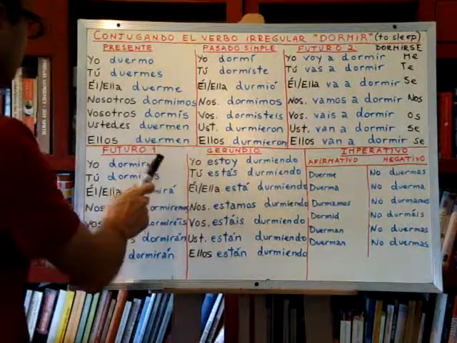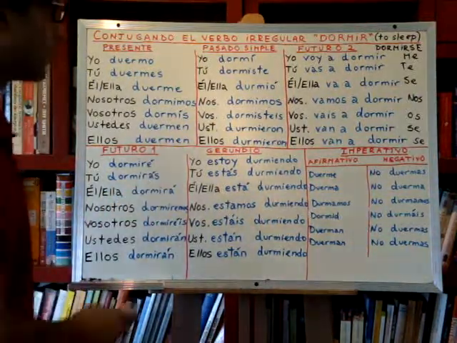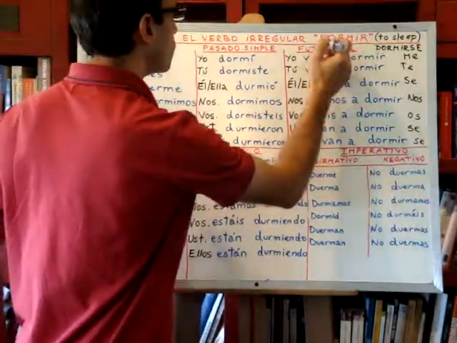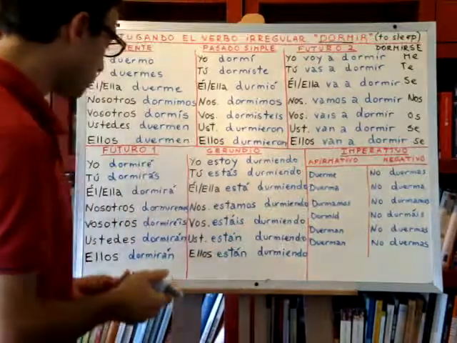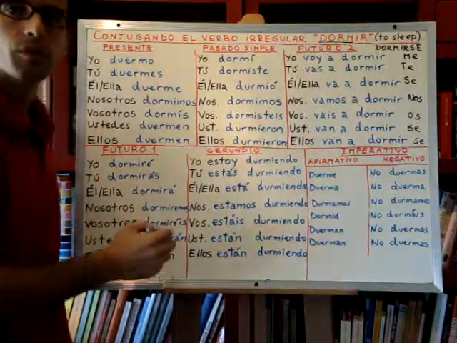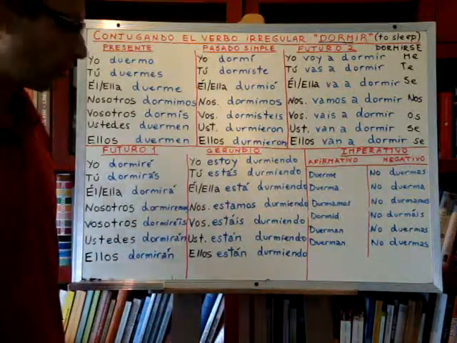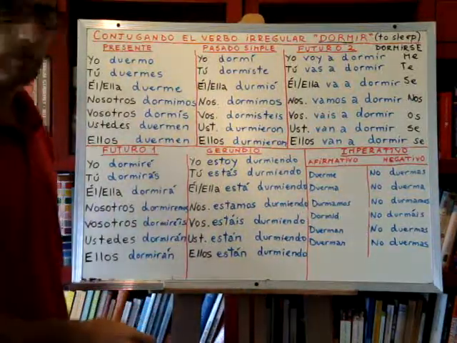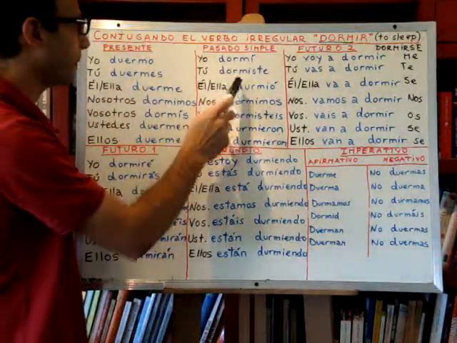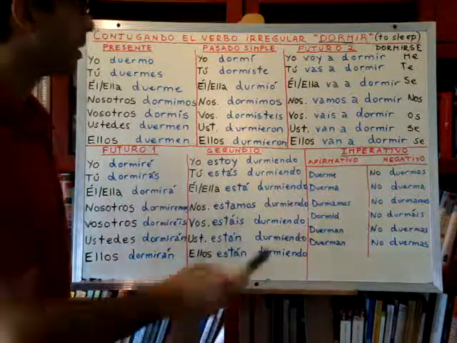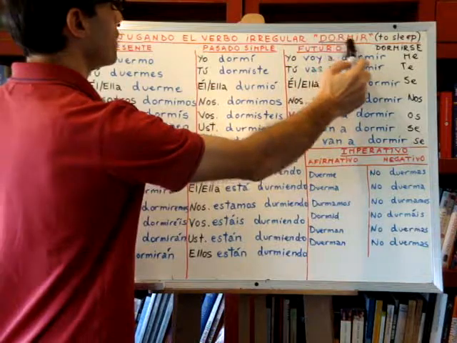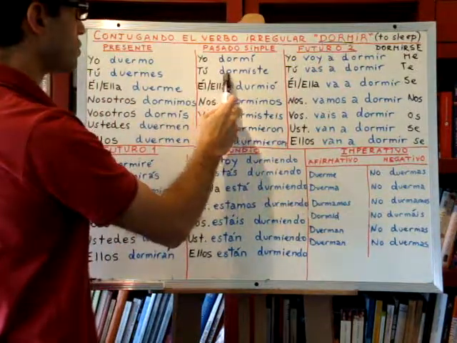You can see that in the future tense, the verb is perfectly regular, right? Because the root of the verb, dorm, remains unchanged, and we just add the regular ending for the conjugation of the future tense, right? Here, however, in the present tense, in the simple past, we see how it is irregular, because the root of the verb, dorm, has already changed here.